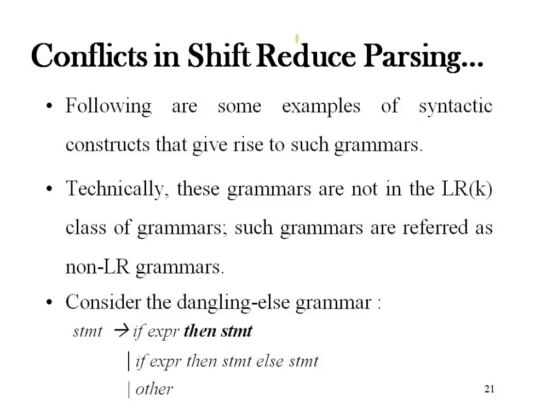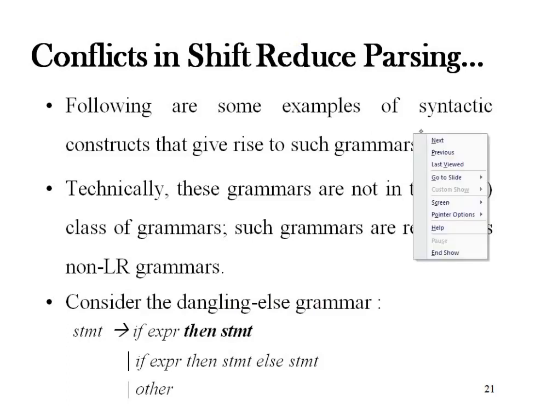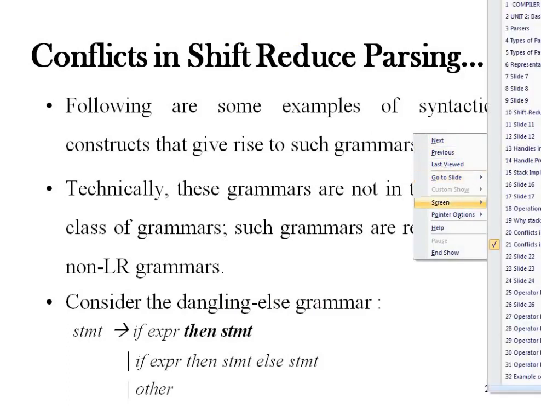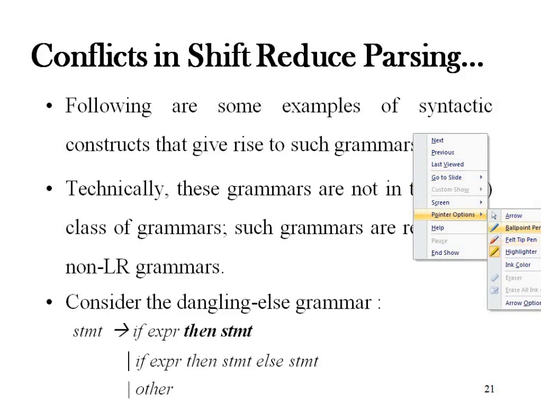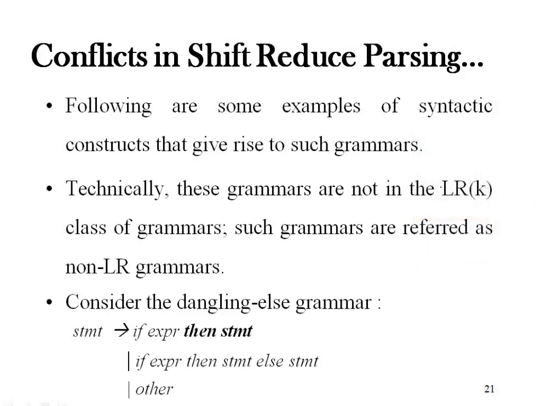So what can be the conflicts in shift reduce parsing? Let us see those. Consider the last point. Here we have a statement, and its RHS is if expression, then a statement.